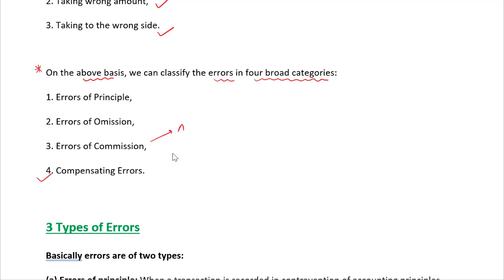Error of commission, wrong account, wrong amount, and wrong side. Error of omission, that is partial omission, complete omission, and error of principle, treating capital expenditure as revenue expenditure and treating revenue expenditure as capital expenditure, treating revenue income as capital income and vice versa. The principle that we follow is wrong over here.